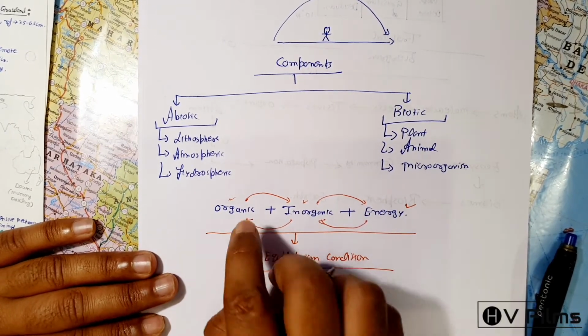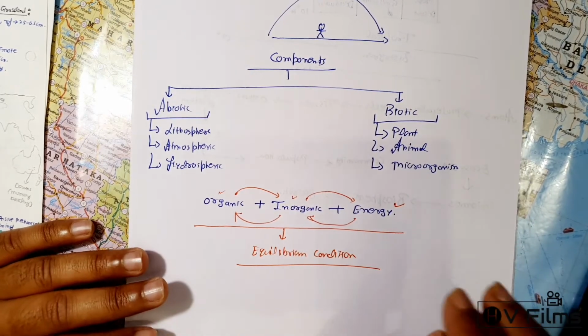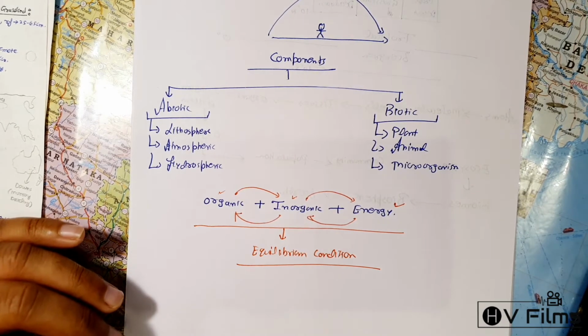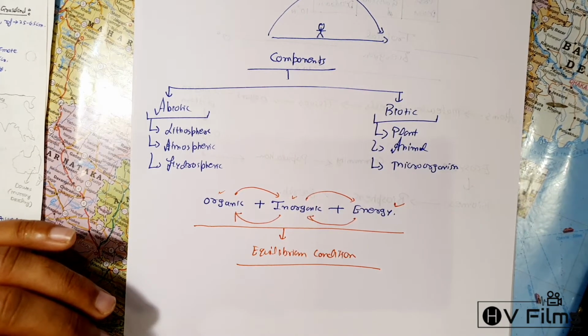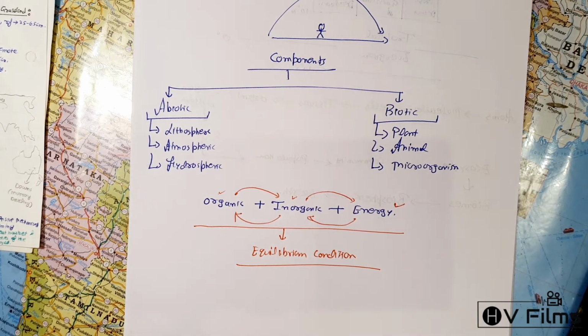If any one of them gets disturbed, then there will be an ecological problem. This is what generally happens when natural disasters occur because of man-made or natural causes. The equilibrium condition has been tampered with due to man-made or natural reasons. So this is what the biosphere is.